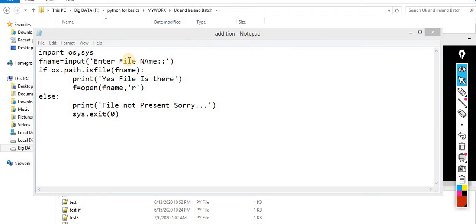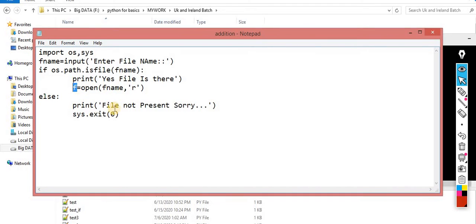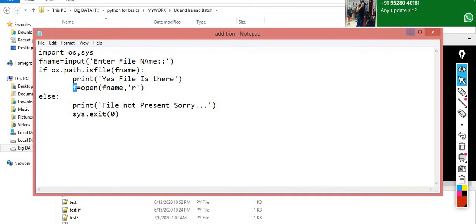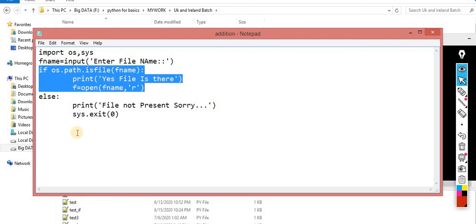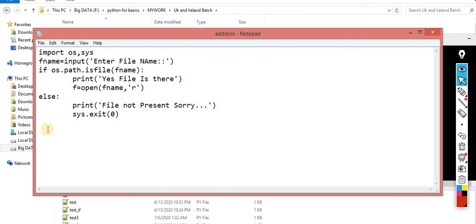If this scenario is happening, what happens? Yes, the file is there. Now the file has been read out, because this file is already present. If this condition fails, then in the else part the file is not present and you are quitting everything. If everything is fine, that means the file is open. Now what operation do you want to perform? That's simple. I just print the data of that file with f.read, and then I close it with f.close.